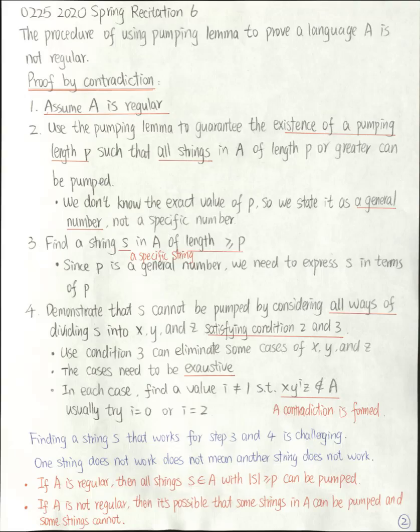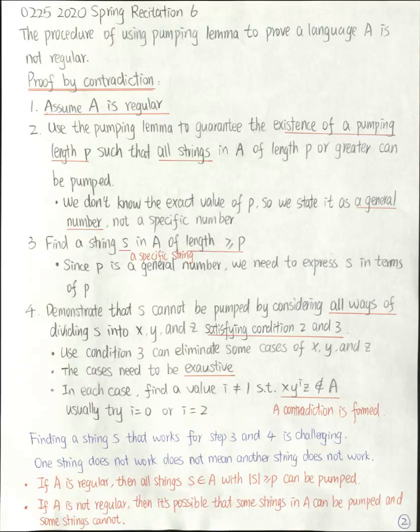In step 3, we find a string S in A satisfying the property that it has length greater than or equal to P. And we need to choose a specific string S. Since P is a general number, and we want to show that all possible values of P do not work, we need to express S in terms of P. And if we can show this S cannot be pumped, then we have shown that for all possible values of P, there exists such an S, such that this S cannot be pumped.